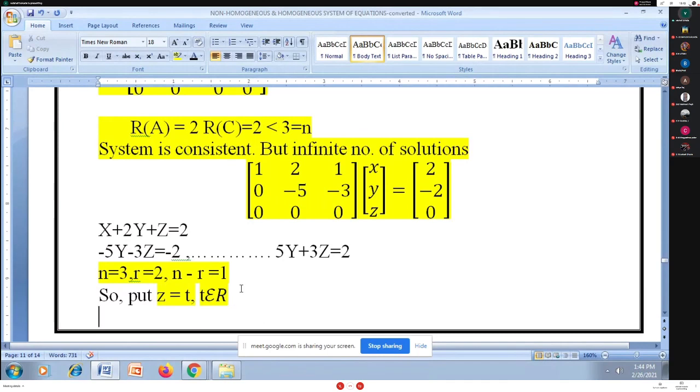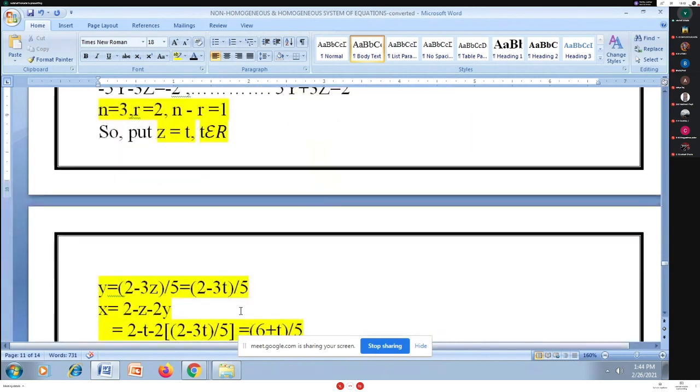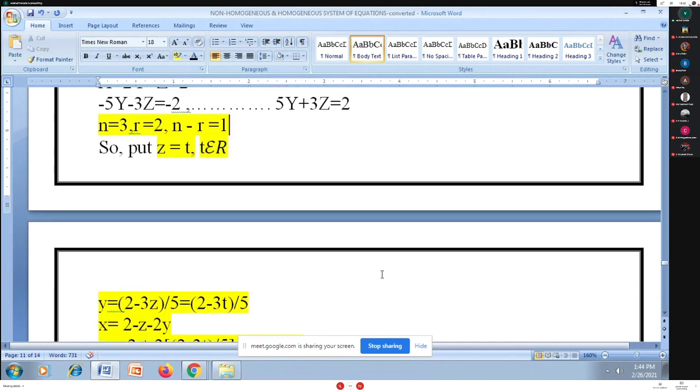So I will recall these two equations. One of the equations is 5y plus 3z is equal to 2. Substitute z is equal to t here, and from the second equation you can get y. I am writing the value for y as 2 minus 3z upon 5.